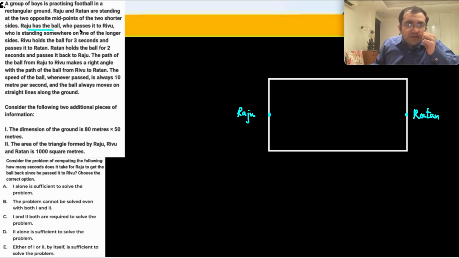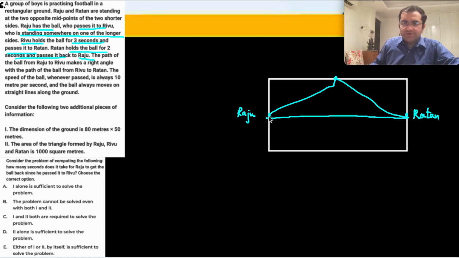Raju has the ball. He passes it to Rivu, who is standing somewhere on one of the longer sides. So let's say Rivu is on this line, standing somewhere here. Rivu holds the ball for 3 seconds and passes it to Ratan. Ratan holds the ball for 2 seconds and passes it back to Raju. So if Rivu is over here, the ball went here, then here and then came back. Okay, these are straight lines. Let's assume these are straight lines.